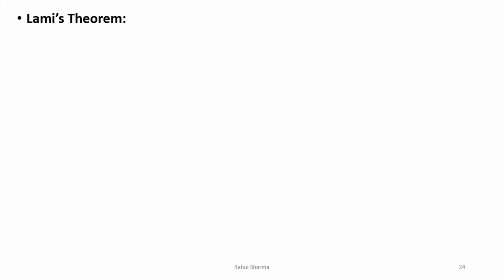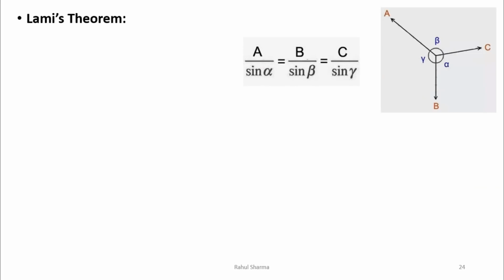Now the next term is Lami's theorem. Lami's theorem says that if a body is in equilibrium under the action of three forces, then each force is proportional to the sine of the angle between the other two forces. For example, there are the forces A, B and C, and the angle between A and B is gamma, A and C is beta, and B and C is alpha. So Lami's theorem says that force A divided by sine of the opposite angle, that is alpha, equals force B divided by sine of its opposite angle, that is beta, equals C divided by sine of its opposite angle, that is gamma. So this is known as Lami's theorem.